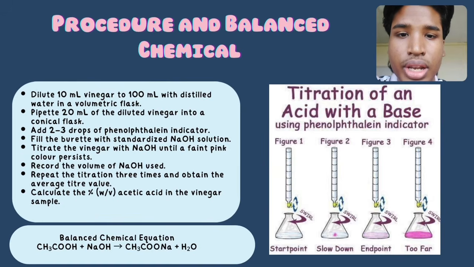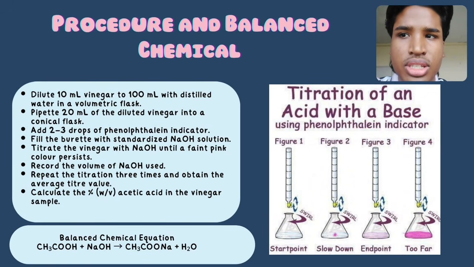Now I will explain the procedure. First, 10 ml of vinegar is diluted to 100 ml with distilled water. Then 20 ml of the diluted vinegar is transferred into a conical flask. Next, 2 or 3 drops of phenolphthalein indicator are added. The burette is filled with standard sodium hydroxide solution.